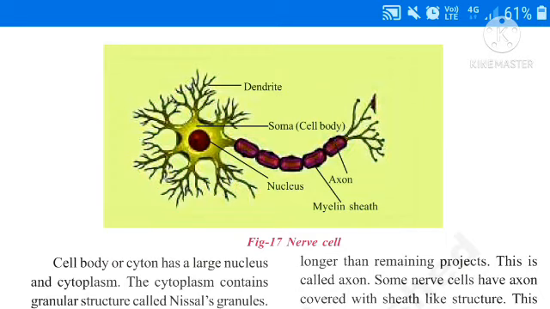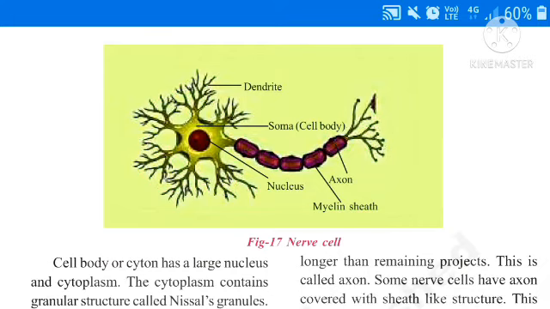Second one is axon. Do you know what axon means? It is arising from the cell body. One projection of the cyton is somewhat longer than the remaining projections. That is called axon. See here the black colored structures. That is only called as axon. Nerve fiber. A long cylindrical structure. That is called axon.